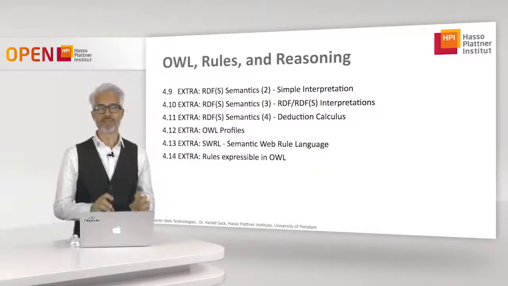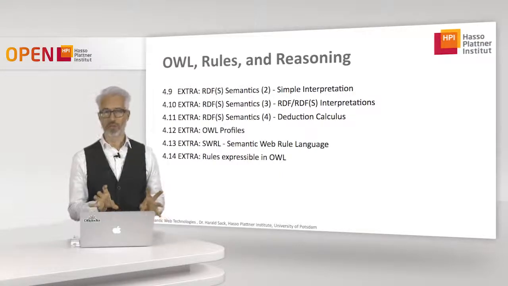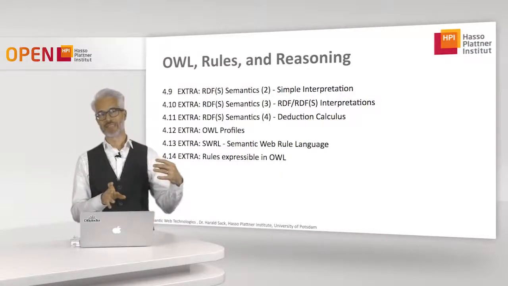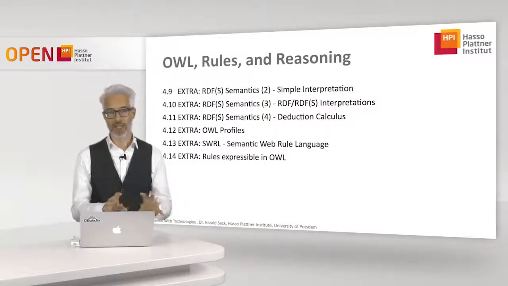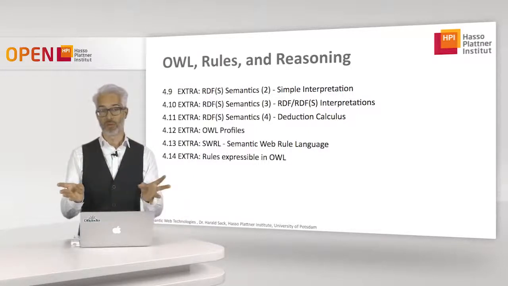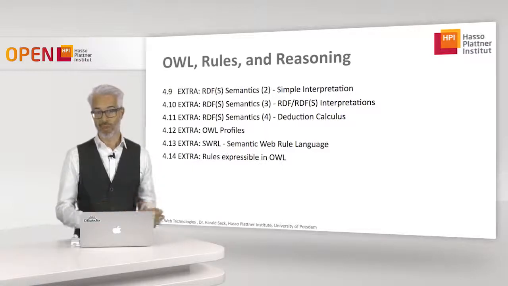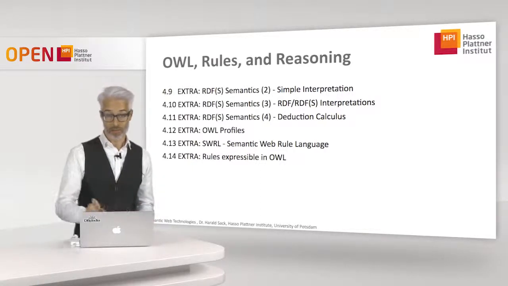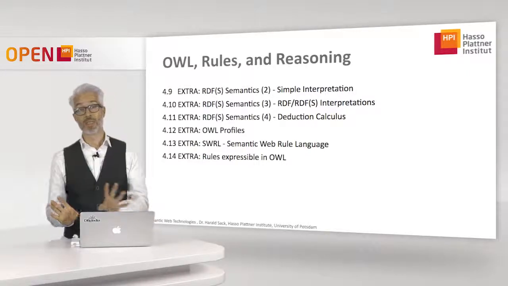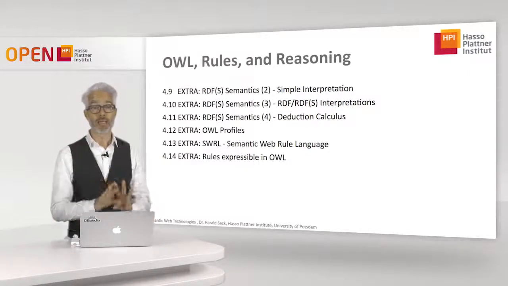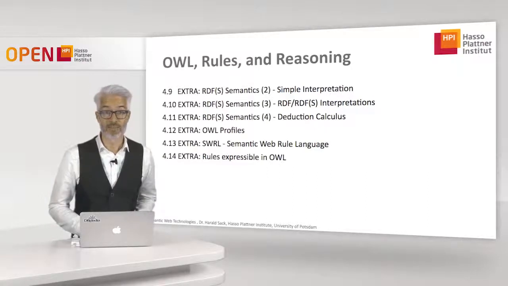We will see that this interpretation is rather complex, and you will see the necessity to define something called a deduction calculus, which are syntactic rules. Correctness and completeness of these rules always have to be proven. We don't do this, I only show how it works. And we will see a set of deduction rules which can be applied for enabling RDFS semantics.